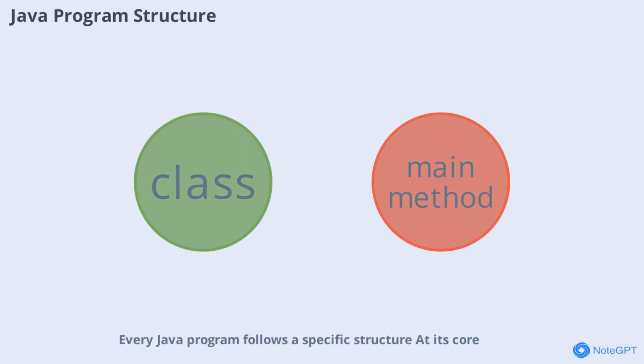Every Java program follows a specific structure. At its core, you'll always have a class definition, and inside that class, a main method where your program begins execution. Understanding this structure is key to writing effective Java code. As you practice, you'll become more comfortable with how Java organizes its code and how different parts interact.